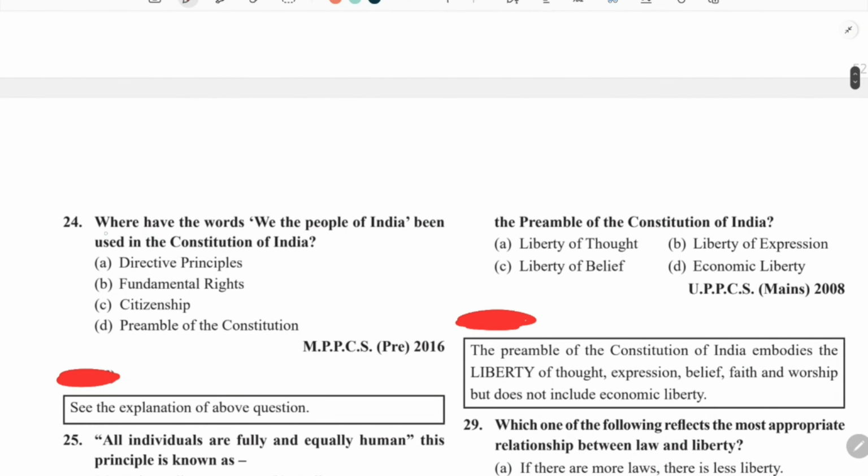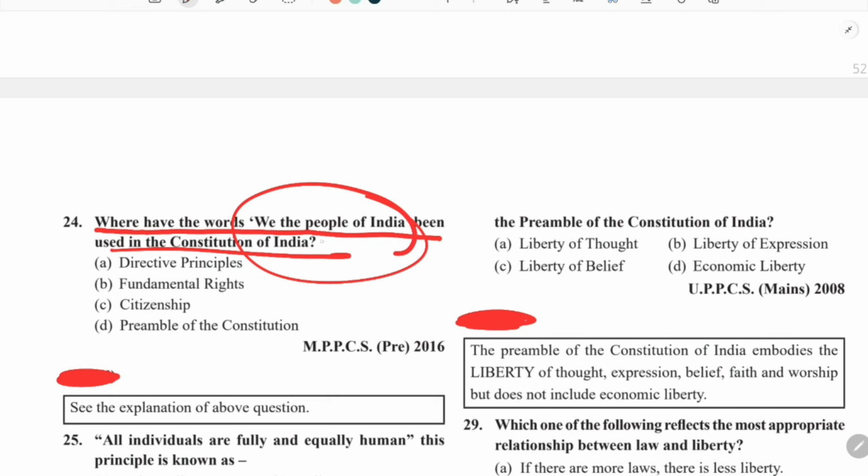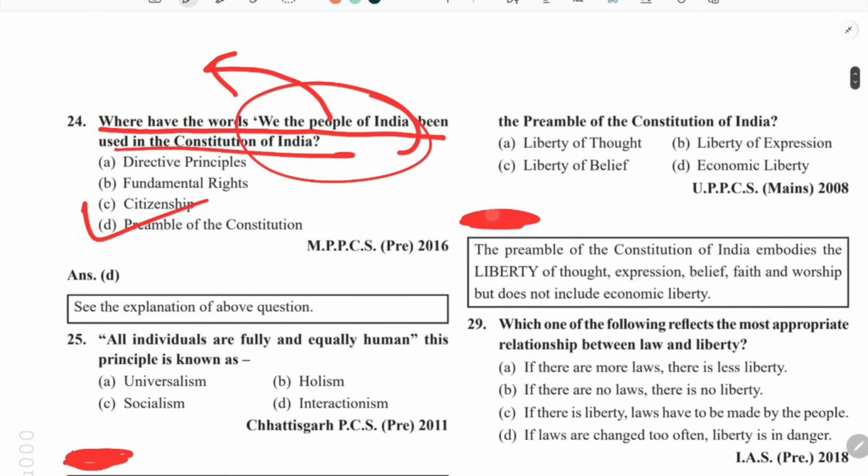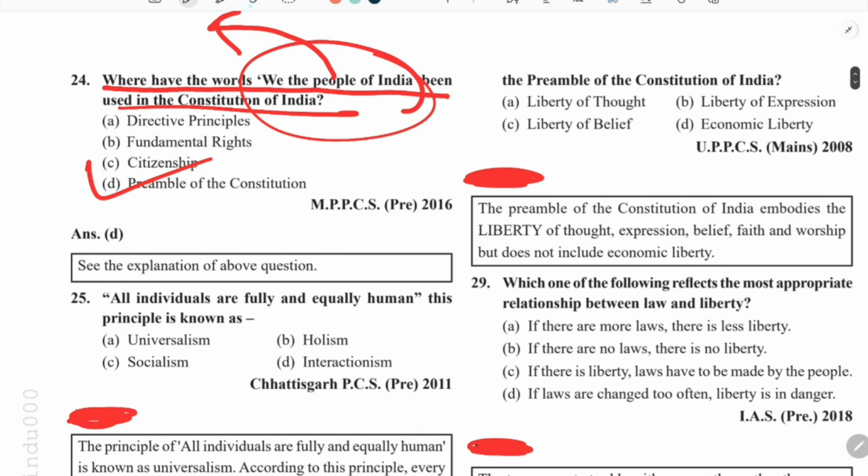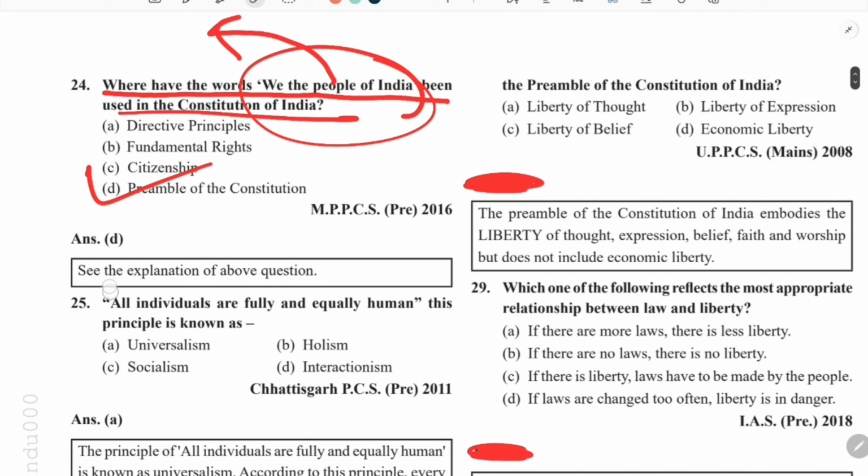Coming to the next question: where have the words we the people of India been used in the constitution of India? We know that these words are in the very beginning of the preamble. So that is the preamble of the constitution. So the answer is D. Coming to the next question.